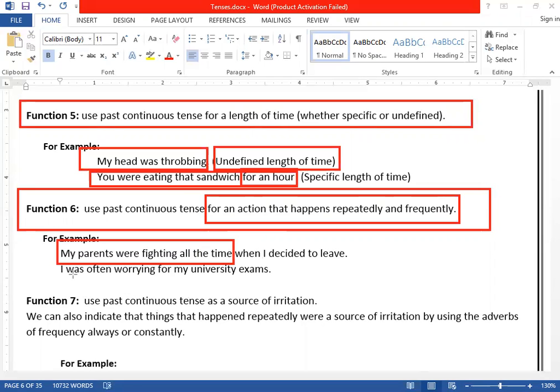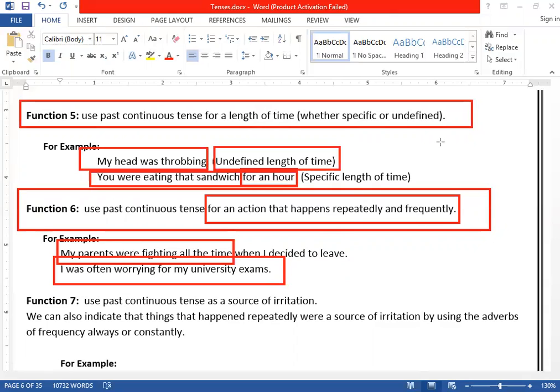Or you can say, I was often worrying about my university. Can you see here? I was often worrying about my university. It's a repeated action. Again and again it happens. I was worried yesterday, I was worried a week ago, I was worried a month ago as well.